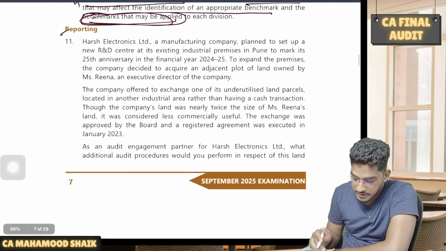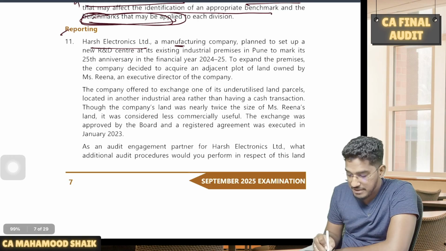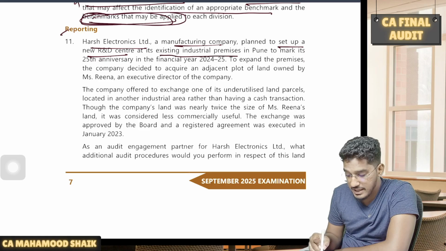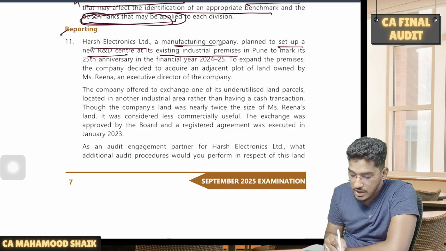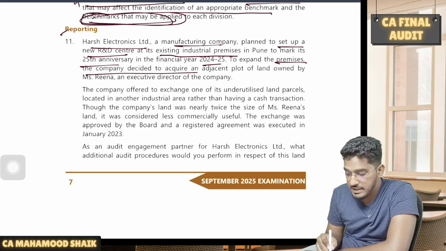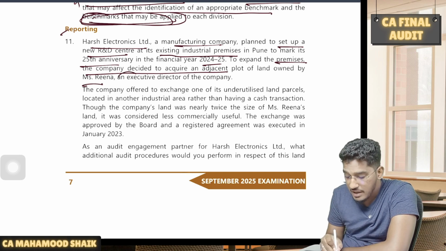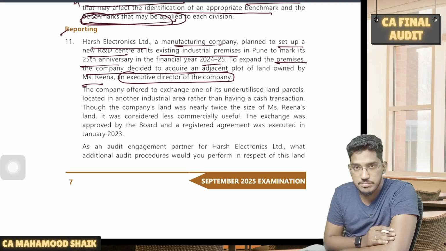Next, reporting. Harsh Electronics Limited, a manufacturing company, planned to set up a new R&D center at its existing industrial premises in Pune to mark its 25th anniversary in the financial year 24-25. To expand the premises, the company decided to acquire an adjacent plot of land owned by Ms. Reena, an executive director of the company.